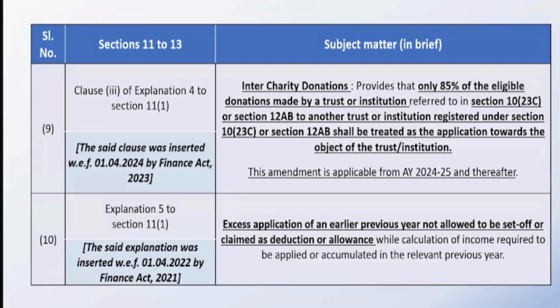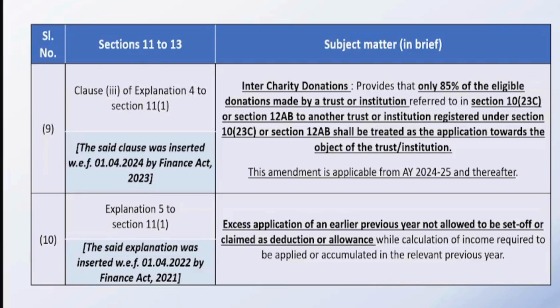And why has this been done? Because earlier there was a round tripping of funds. The funds were moving from trust A to trust B, trust B to trust C, trust C to trust D. And then ultimately the money was not spent towards the objects of the trust, it was lying in the books. And the purpose for which the trust was made was not met. So that is the reason this particular amendment has been brought.